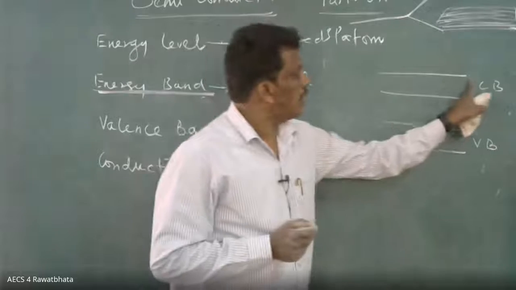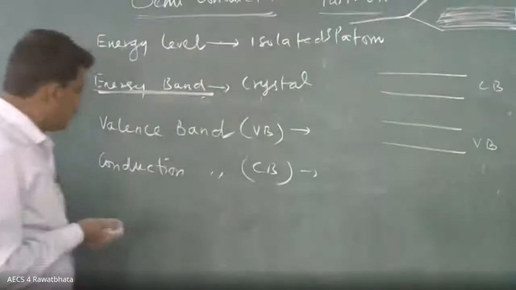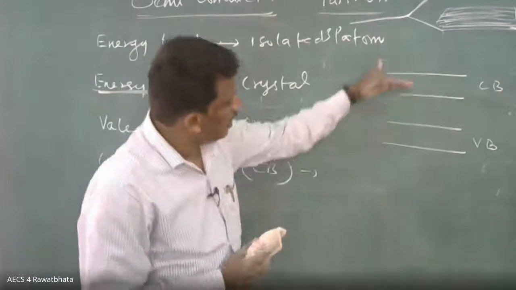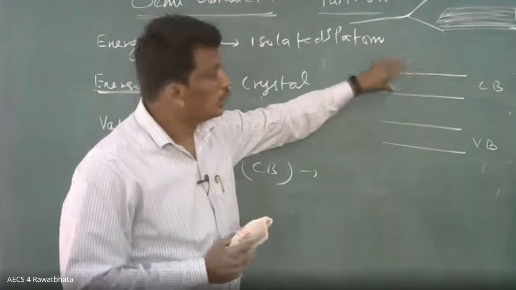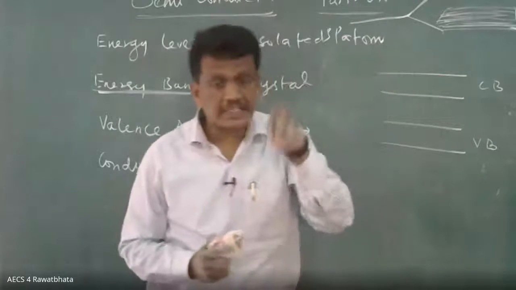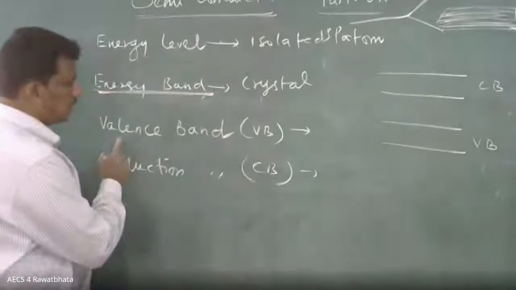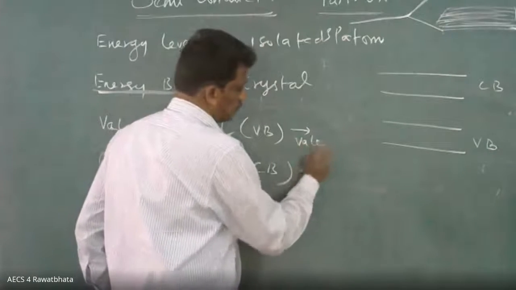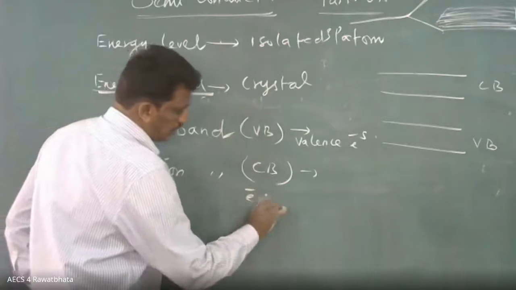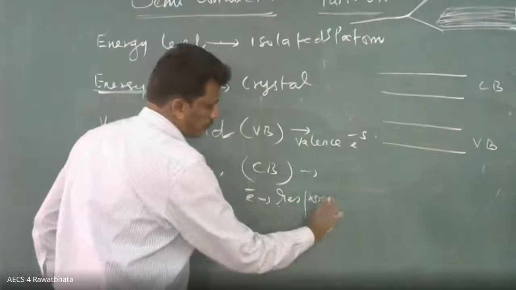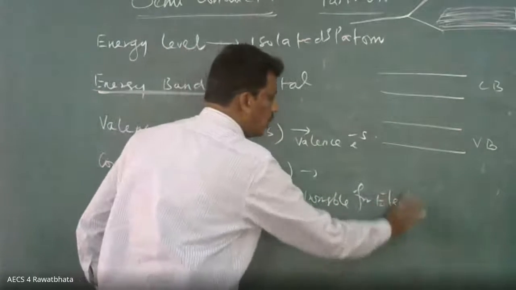Suppose here, what will happen? Initially, suppose that it is empty. That possibility is there. So in that case, the next higher energy band, what you say, the conduction band. The electrons present in the conduction band are responsible for electrical conduction. So here the valence band is due to valence electrons, and here the electrons are responsible for electrical conduction.